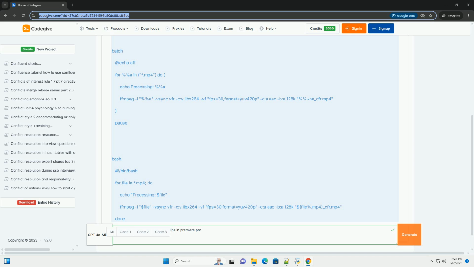Option "-vsync" not found: make sure you are using a recent version of ffmpeg, 4.0 or later is recommended.